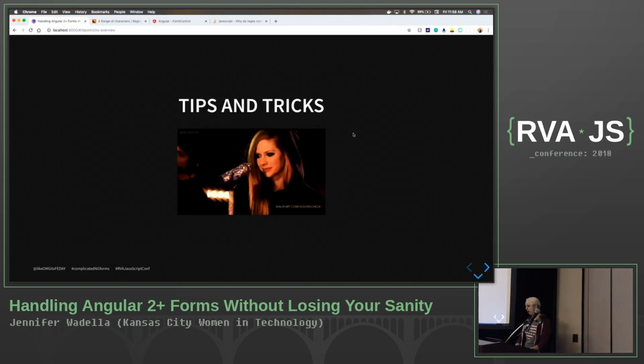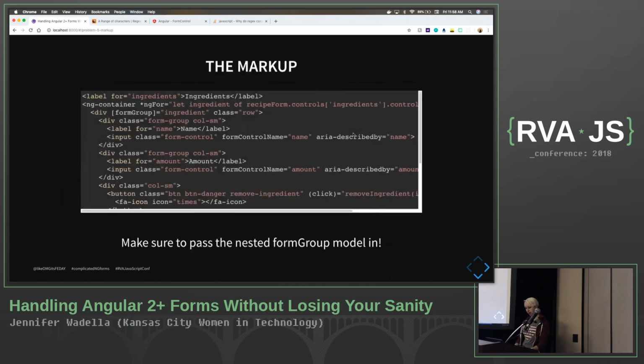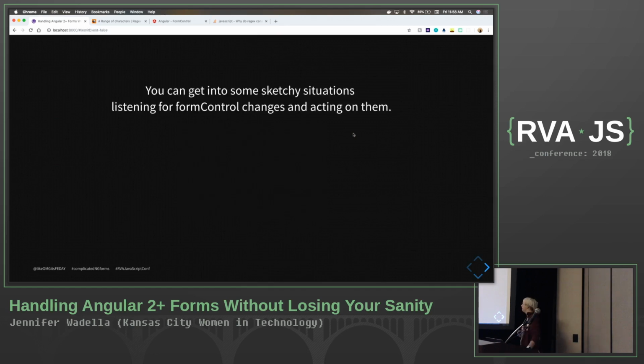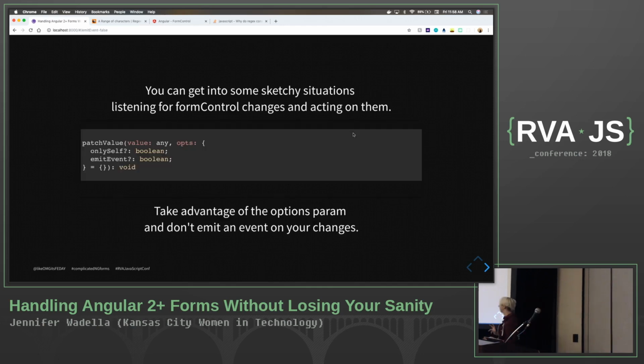Okay, a couple tips and tricks. One of the sketchy situations you can get into is listening on form controls and acting on them, because you can very easily get into loops where you're constantly listening and updating a change. So again, this is kind of a quirky thing that I still actually haven't found explicitly explained in the documentation, so I'm just going to give it here to you.